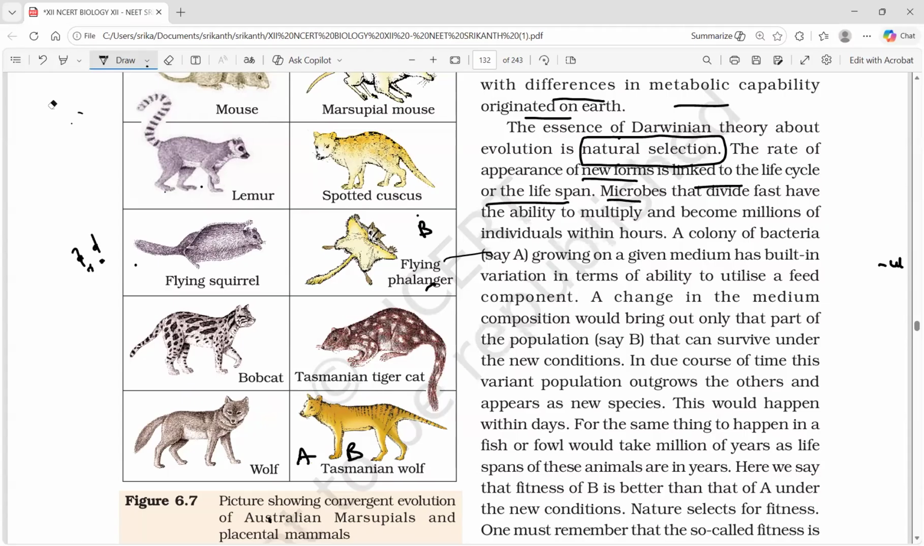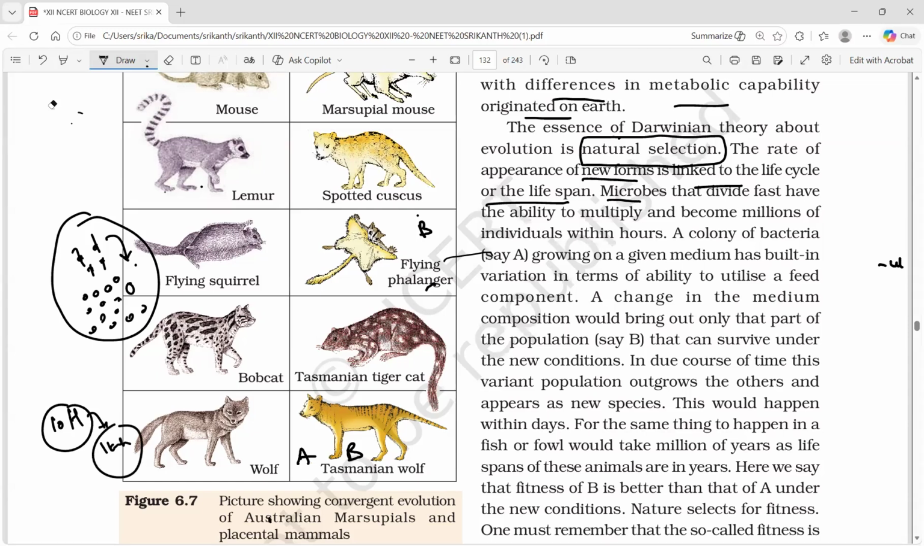A microbe will multiply in a short period of time into thousands, lakhs, and crores. A human being's multiplication, definitely, if it all happened in 1 hour, some 10 microbes reach 1 lakh. Some 10 human beings reaching 1 lakh will take a lot of time, isn't it? That is what they want to say. Microbes divide fast, have the ability to multiply and become millions of individuals within hours.